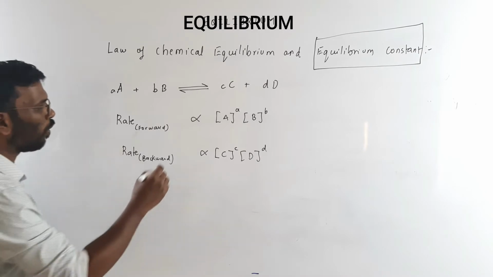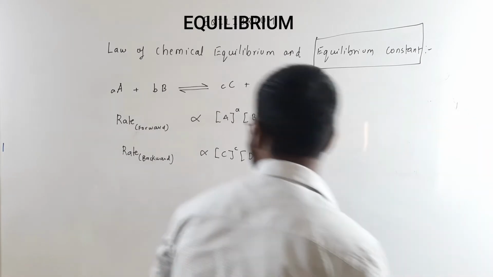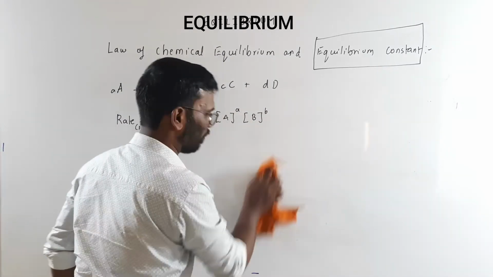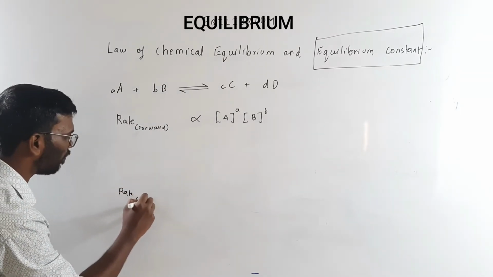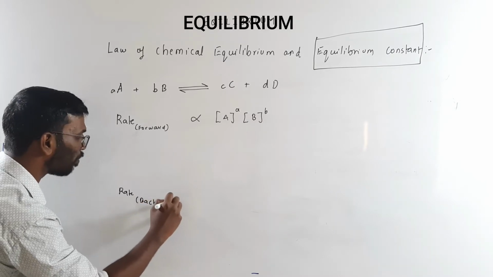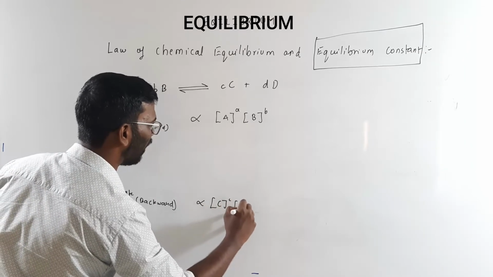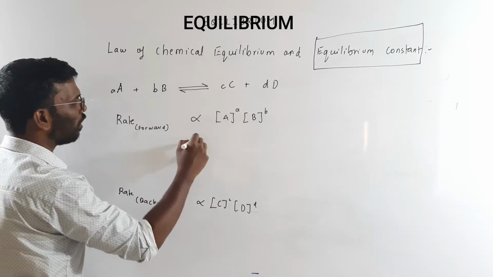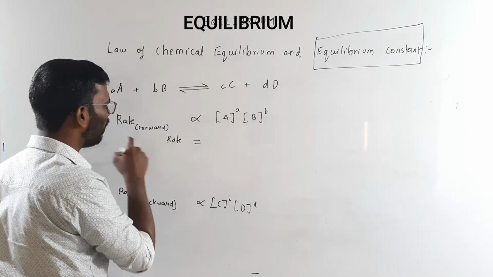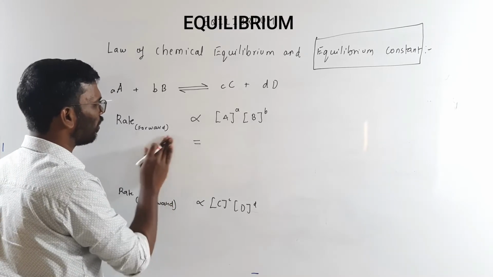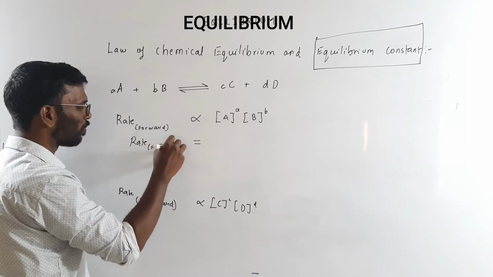So here, forward reaction, whenever we write a forward reaction, I should have kept more space, so I will write rate backward is directly proportional to the concentration of C raised to C and D raised to D. So to remove this proportionality constant, I will write rate forward.